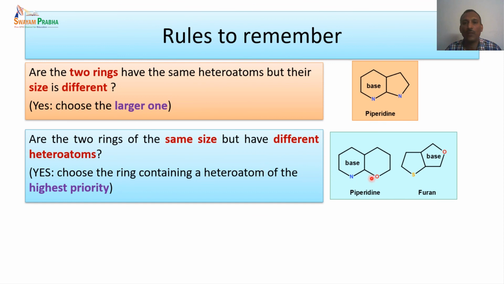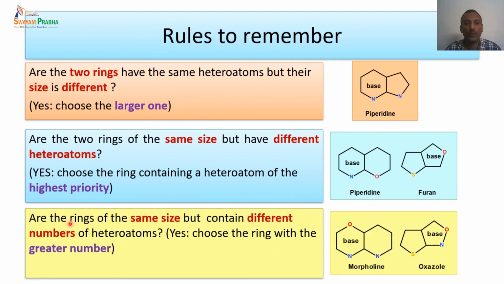It is nitrogen which has the highest priority, followed by oxygen, followed by sulfur. So here N and O are present, both in 6-membered rings, so this compound will be named with nitrogen as the base, that is a 6-membered ring. And in this particular case, the oxygen will get the base because oxygen has higher priority compared to sulfur.